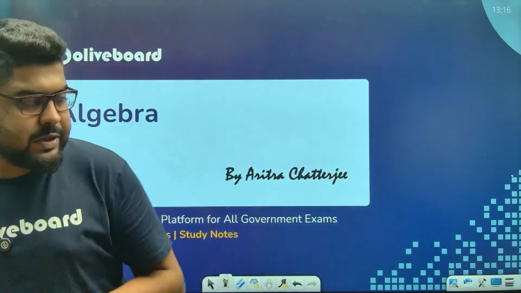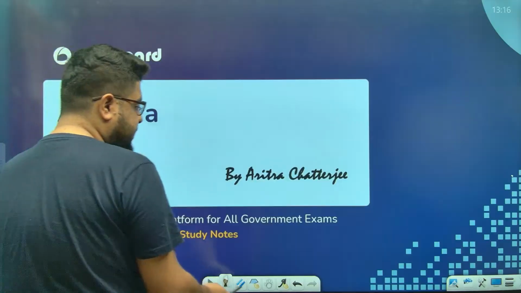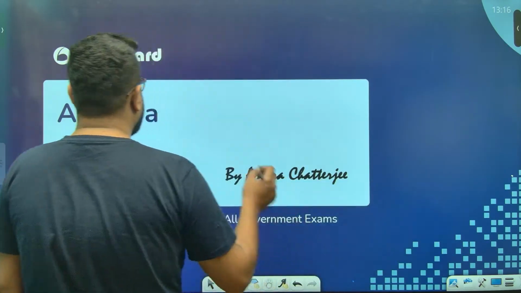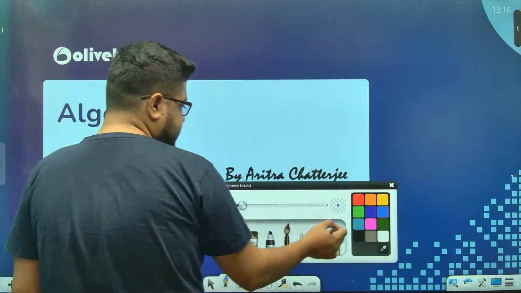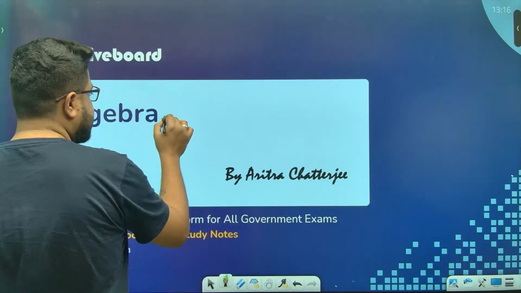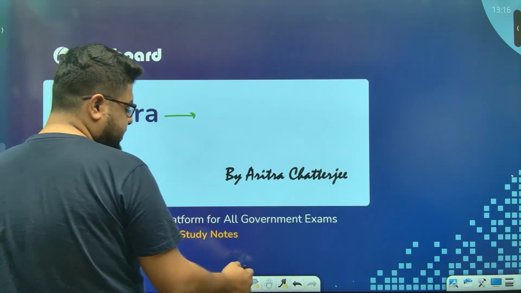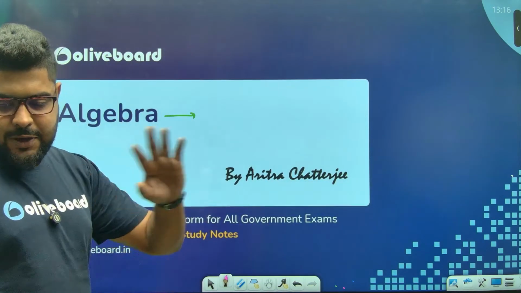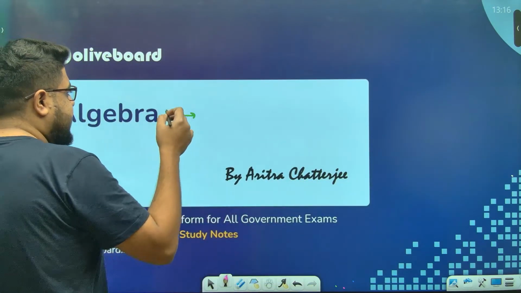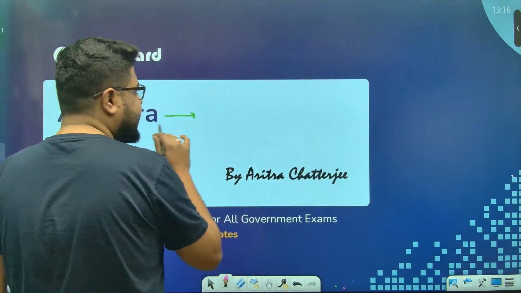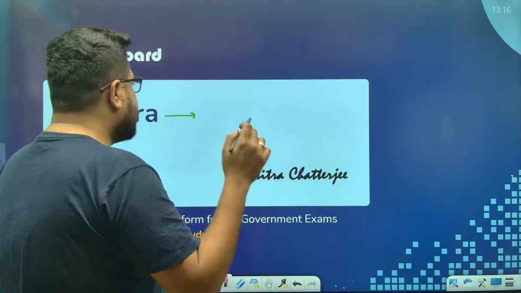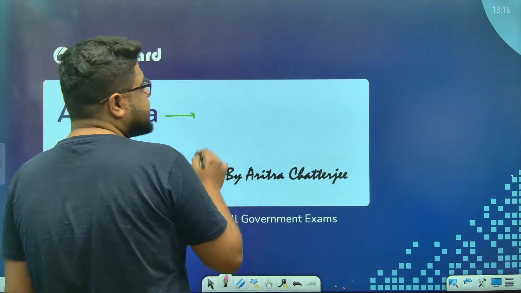Today onwards, we will be starting with algebra. Now again, this is a big topic. This is not something that we can do in one class or two classes or three classes. It's impossible, right? So this will take at least 4 or 5 classes minimum. So what I'll do, I will go through each and every thing.